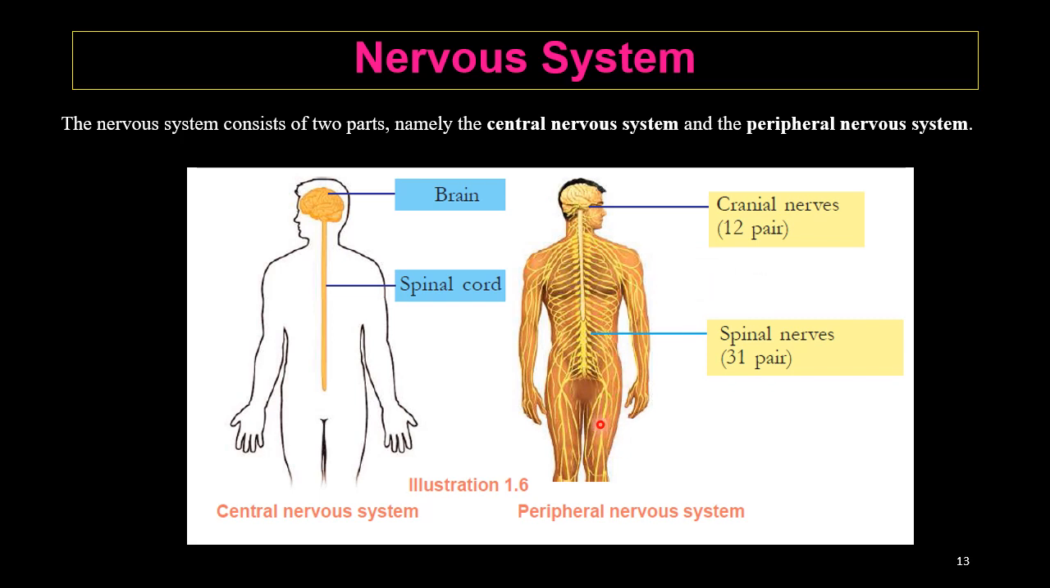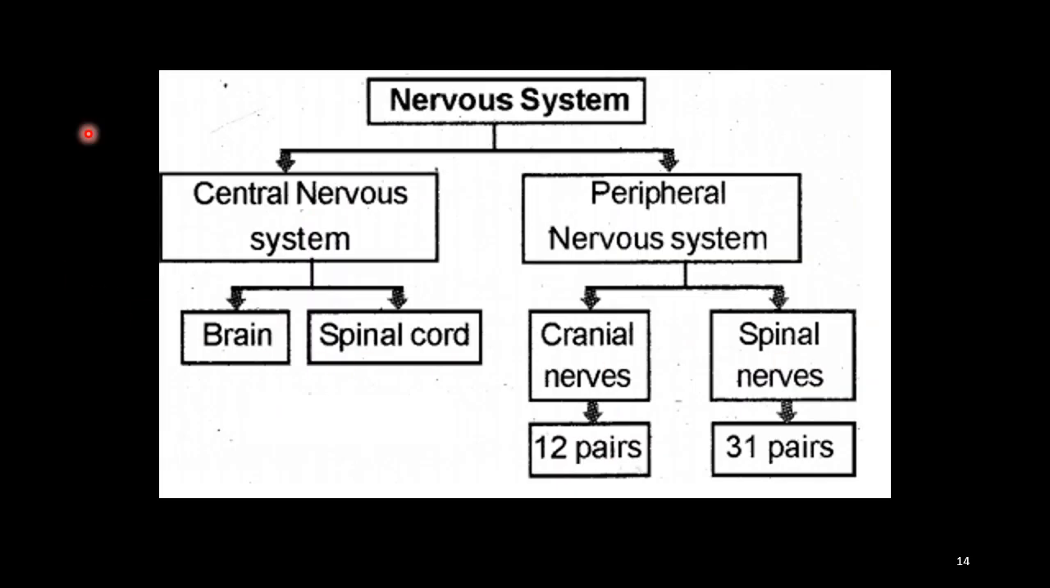and spinal nerves are the nerves that are distributed throughout the body and emerge from the spinal cord. There are 31 pairs of spinal nerves in our body. So the nervous system is classified into the central nervous system and the peripheral nervous system. The central nervous system contains the brain and spinal cord, and the peripheral nervous system contains cranial nerves and spinal nerves. Cranial nerves are 12 pairs in humans and spinal nerves are 31 pairs in humans.